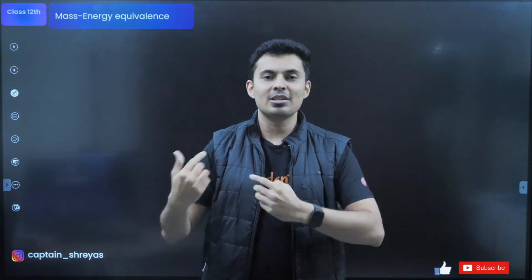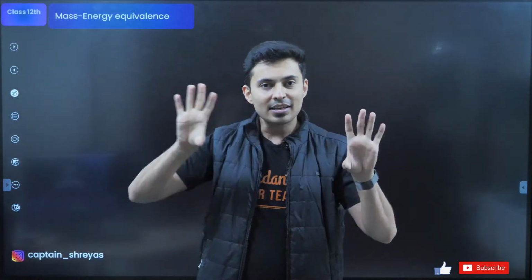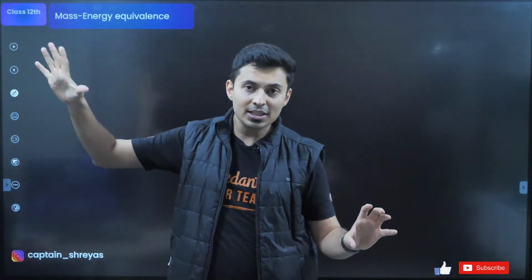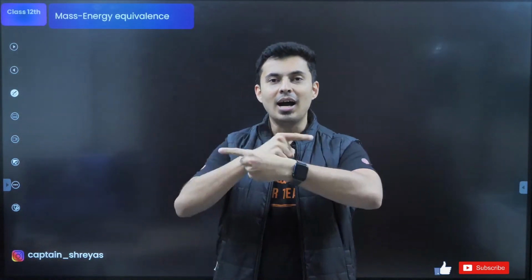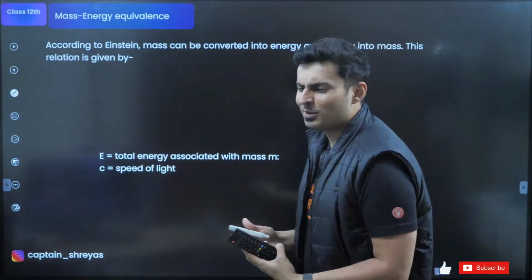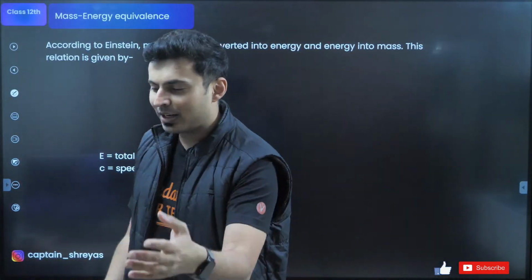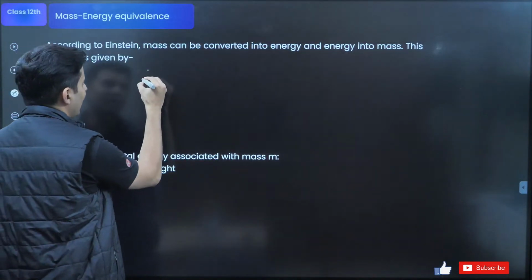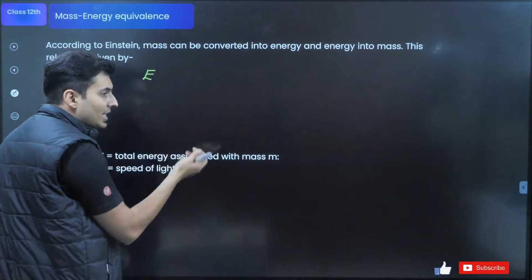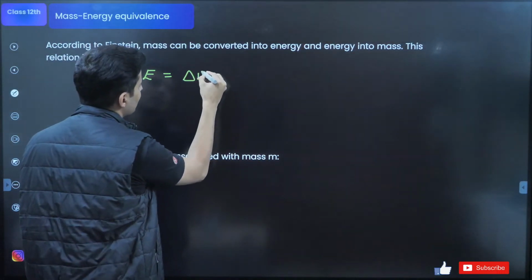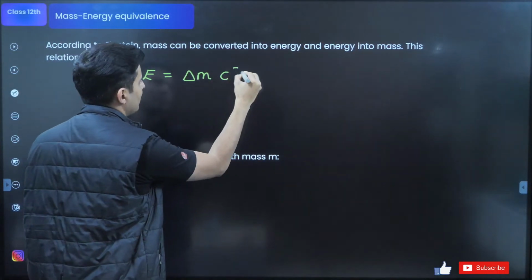Both are interchangeable, convertible. There is equivalent mass for some energy. There is equivalent energy for mass. Both are interchangeable. So the relationship between them is given by Einstein's famous equation, which is very simple. And most of you have already put it up in the chat box. Proud of all of you guys: the energy which is created or destroyed is related to the mass which is destroyed or created, into c square.